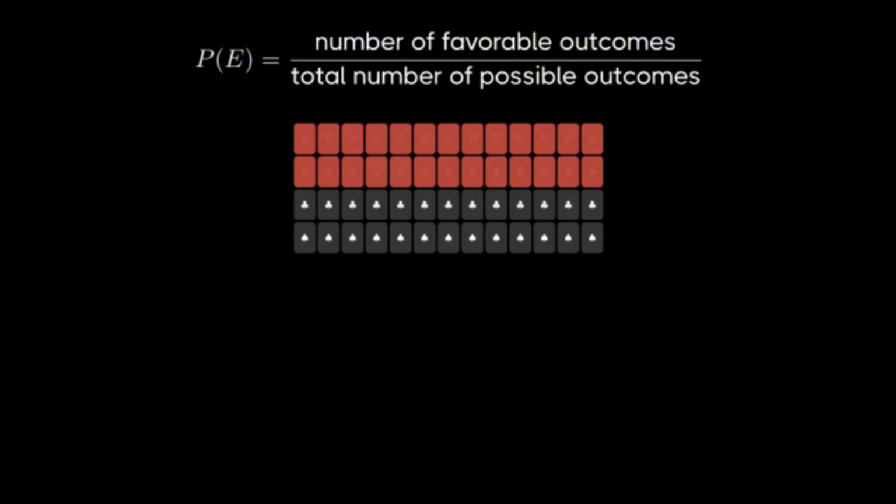A standard deck contains 52 cards total. A standard deck has 4 suits: hearts, diamonds, clubs, and spades. Hearts and diamonds are red cards, while clubs and spades are black. There are 13 cards in each suit, giving us 26 red cards and 26 black cards total. Now let's calculate the probability of randomly drawing a red card from this deck.